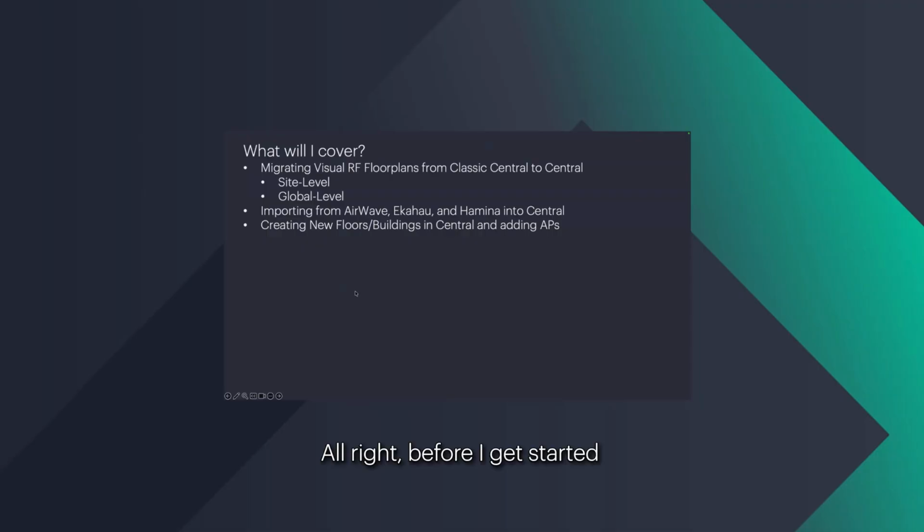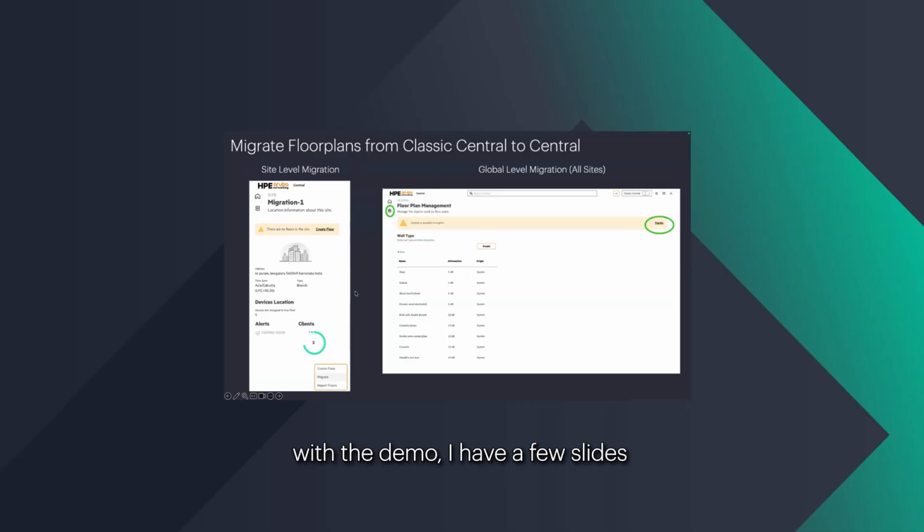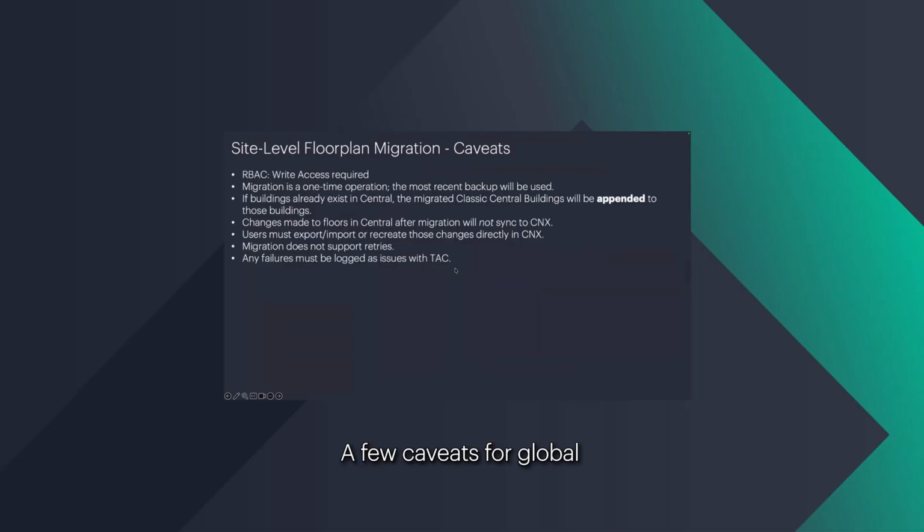All right. Before I get started with the demo, I have a few slides that talk about where the migration step is triggered from and what the caveats are. For a site level migration, the step will be at a site under the Actions button, whereas for global migration, it's under the hamburger under floor plan management, and you would see a migrate option if there are existing floor plans in Classic Central. A few caveats for global and site level migration.